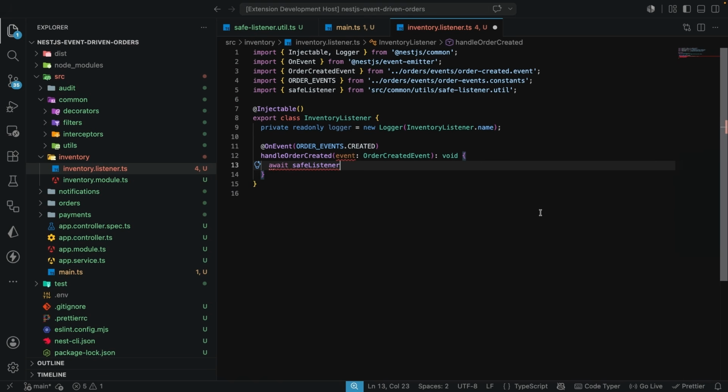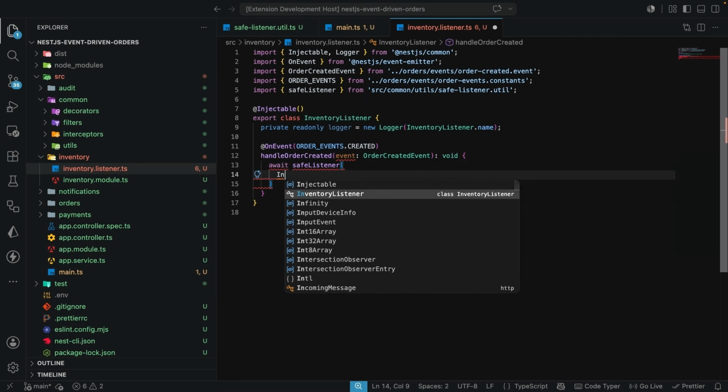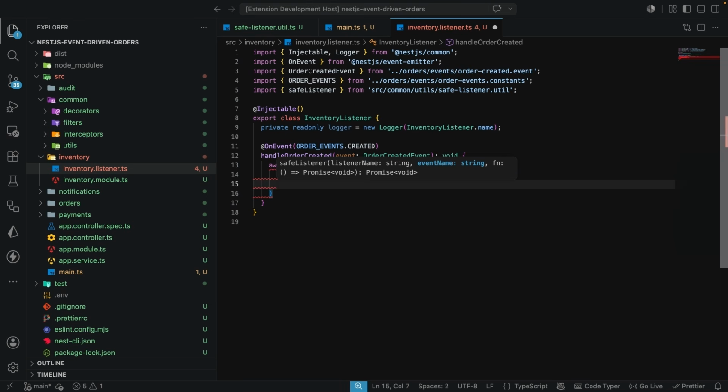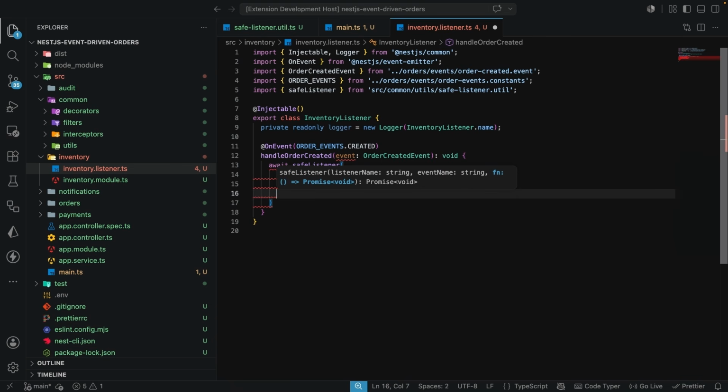And here we are going to wrap this. You can see this takes in the listener name. Now the listener name we are going to be passing over here is going to be the inventory listener.name, like this. And the next thing it needs is the event name. The event name is going to be the order events, and here we're going to pass the created as the name. And you can see the next thing it needs is the actual function.